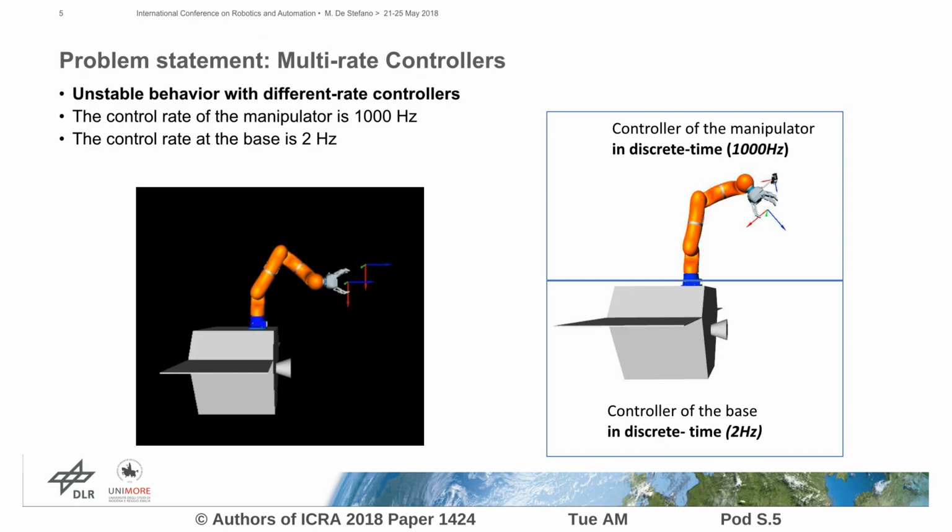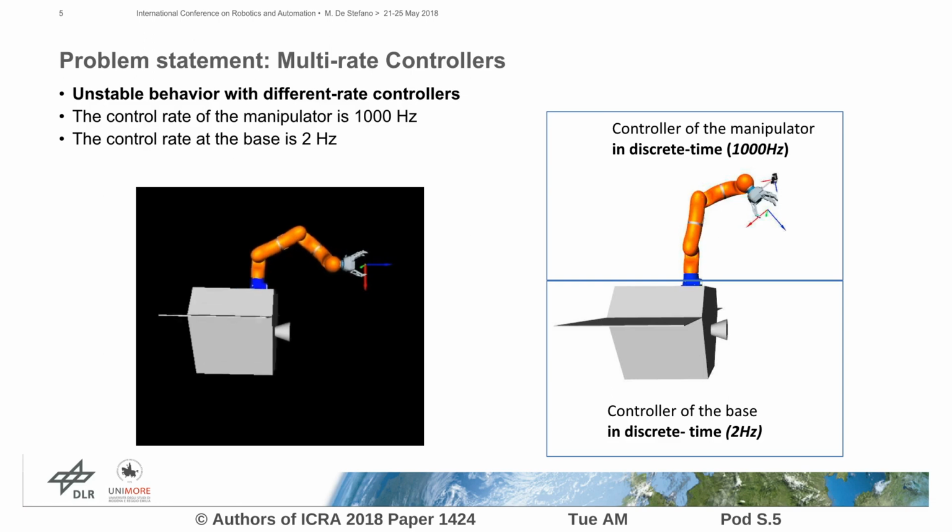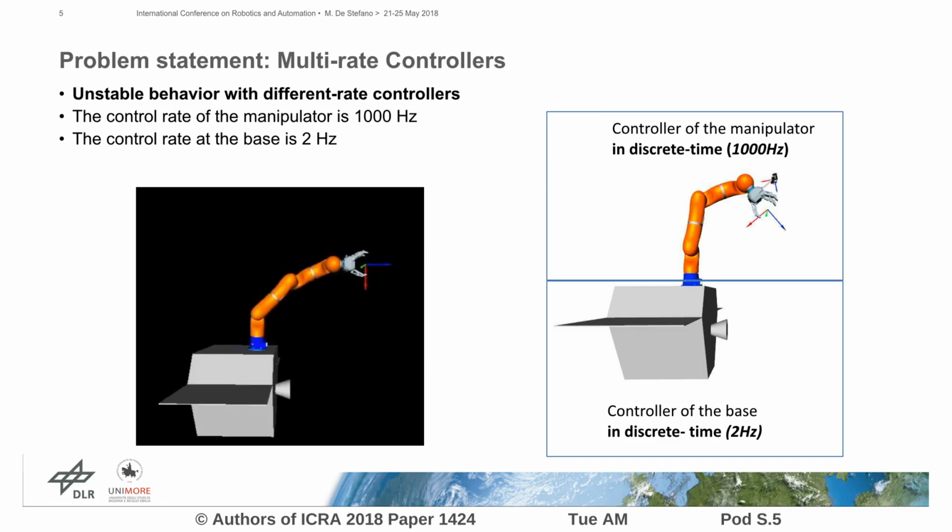However, when the controllers run with different sampling rates, the passivity properties are broken and the system becomes unstable, as you can see in this simulation, where the controller of the manipulator runs at 1 kHz and the controller of the base runs at 2 Hz.